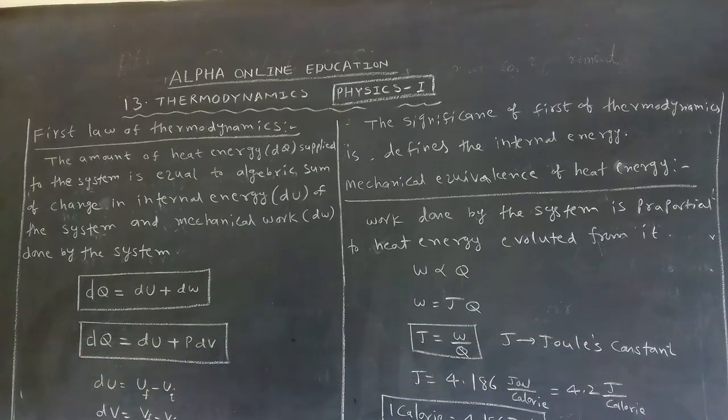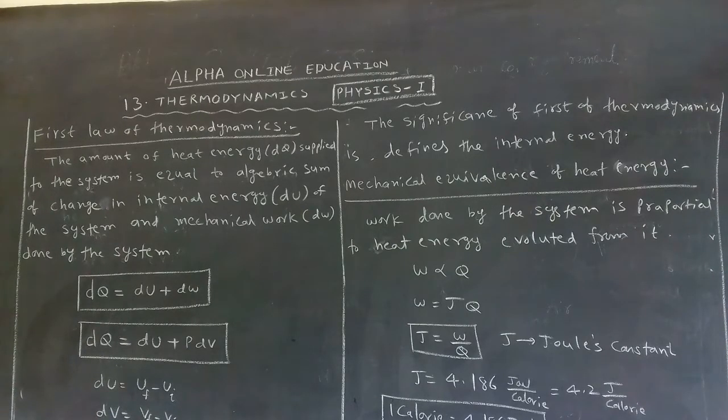What is dU? Change in internal energy. How can we write it? Uf minus Ui. What is Uf? Final internal energy. Ui is initial internal energy. dV is how much? dV is equal to Vf minus Vi. What is Vf? Final volume. Vi is initial volume.